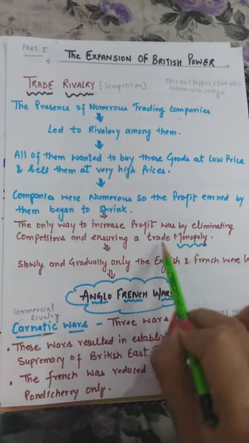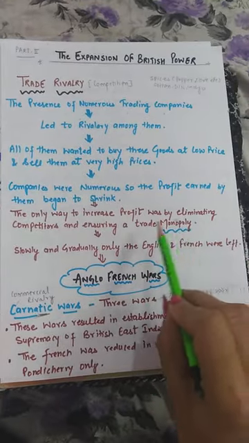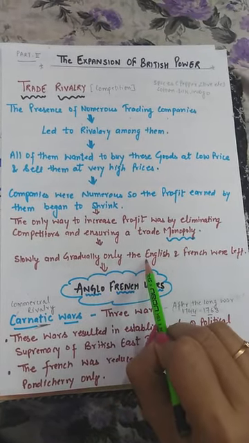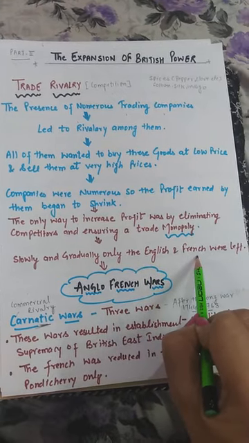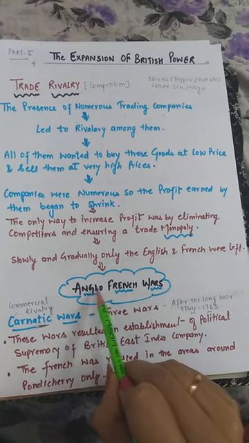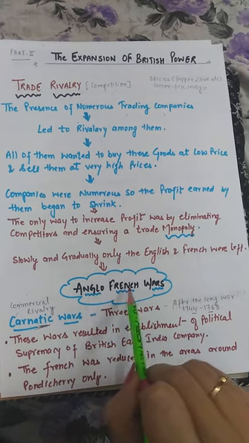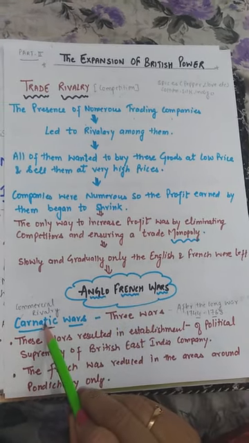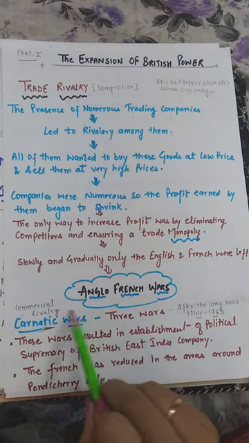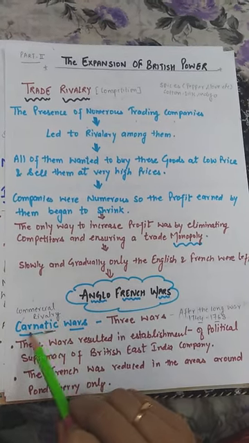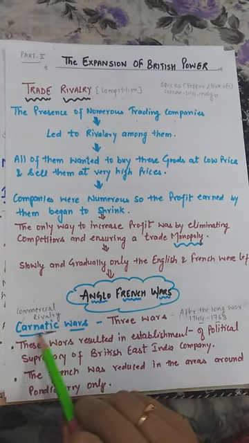Monopoly means when there is only one power that is going to trade. Slowly and gradually, only the English and French were left. They started fighting among each other, and those wars are called Anglo-French wars, also known as Carnatic wars, because the wars fought at that time in the south took their name from Karnataka.